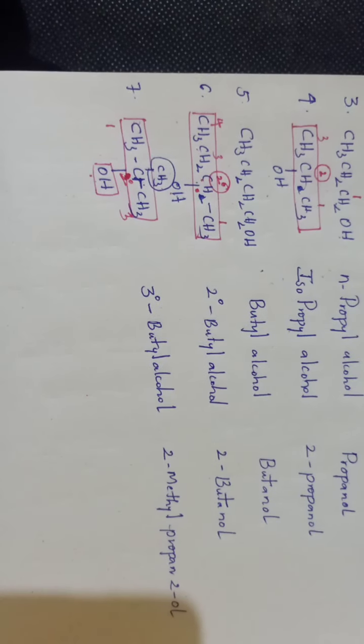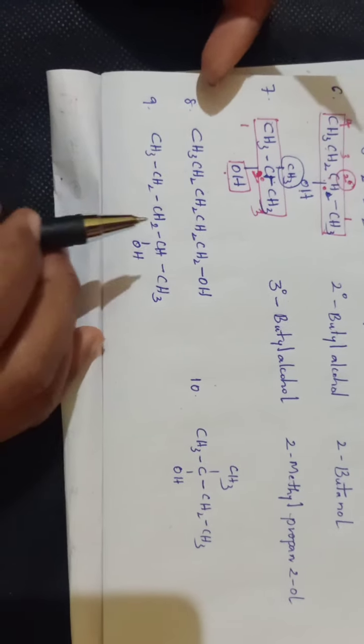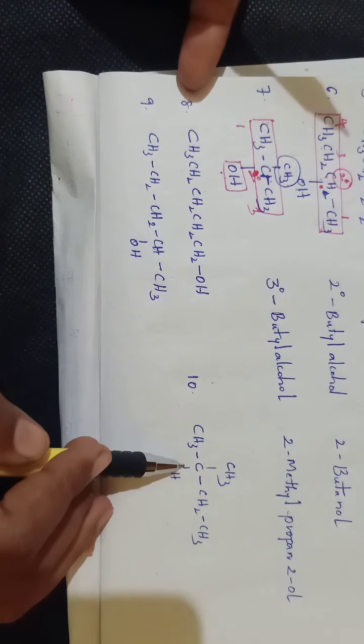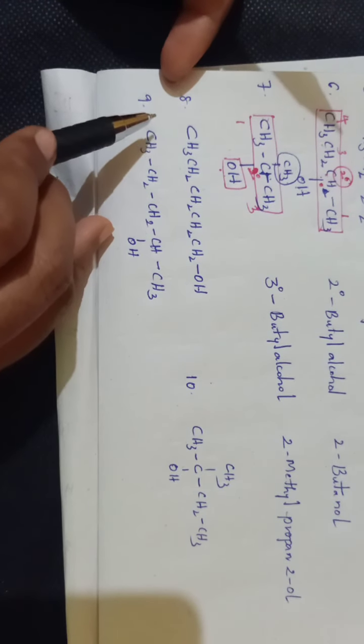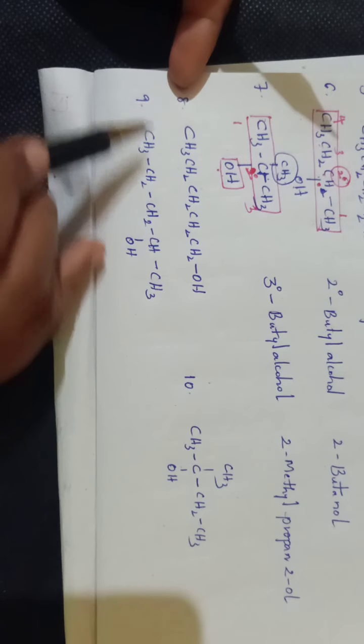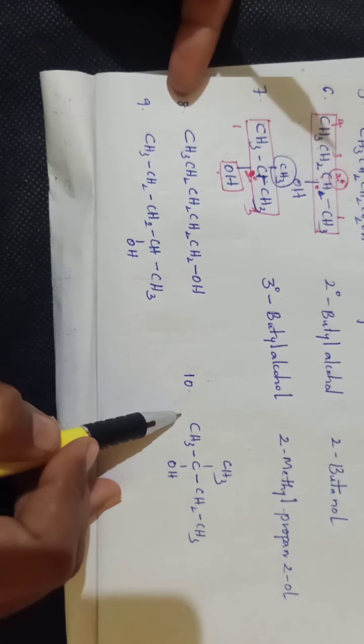Now I am going to give a few examples. You just try to give names. Here I have given 3 examples. You just try to write IUPAC names as well as common names for these 3 compounds. Okay. I hope you understand the topic of nomenclature.